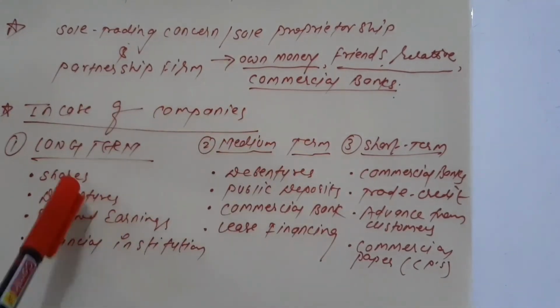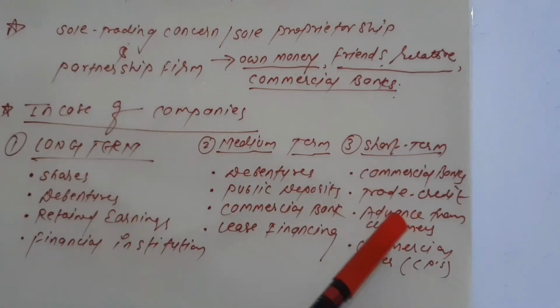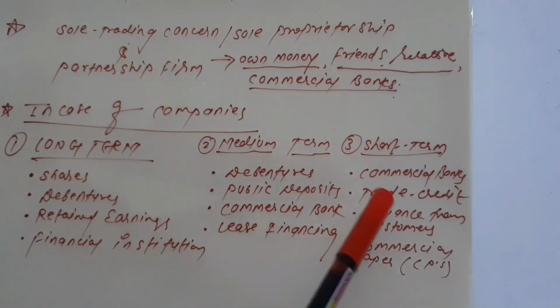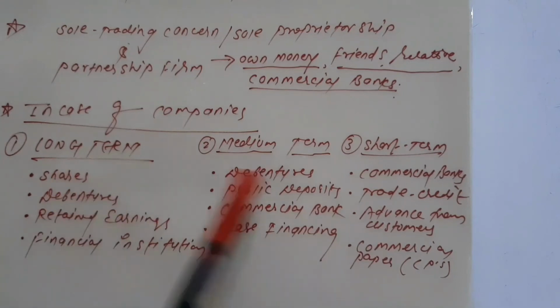But in case of companies, the company needs funds at three levels, for short term, medium term, and long term, and these are the different sources from where they can raise funds and meet their requirement of finance.